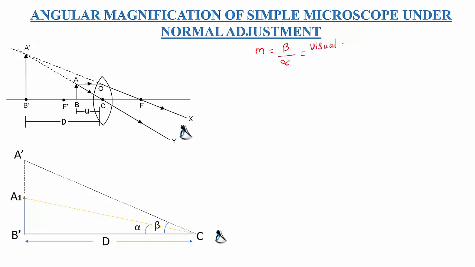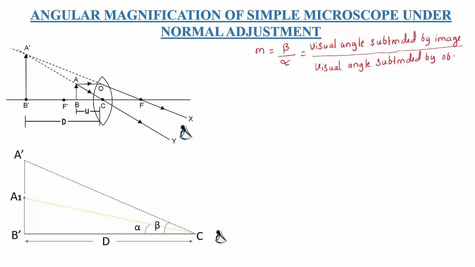This is the visual angle subtended by the image formed by the instrument at the eye, divided by alpha, the visual angle subtended by the object. The visual angle subtended by the object is denoted by alpha and the visual angle subtended by the image is denoted by beta. So we have to calculate this magnifying power of the simple microscope. The equation is m equal to beta divided by alpha.